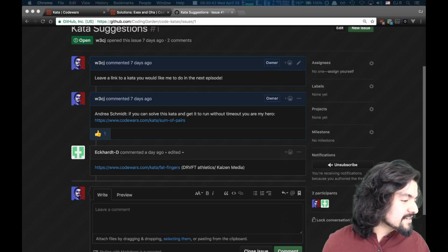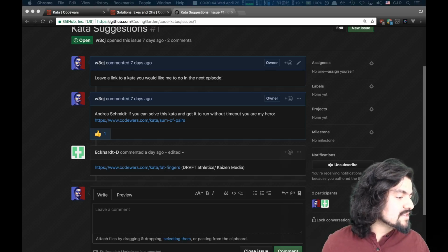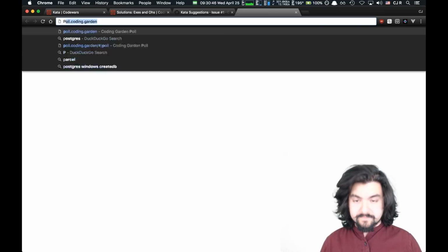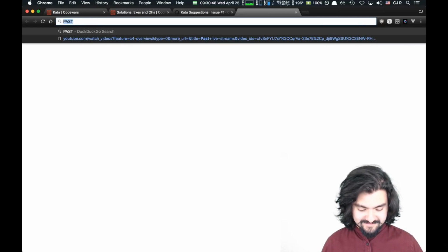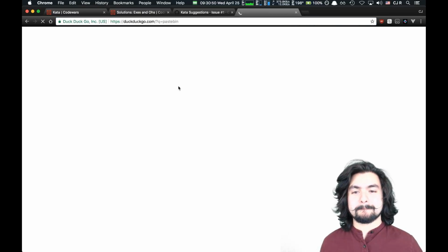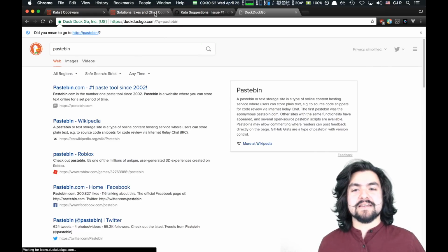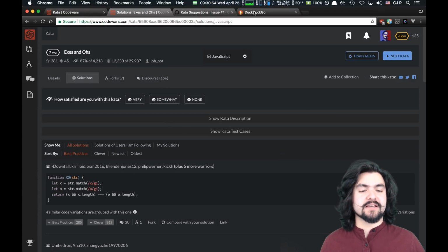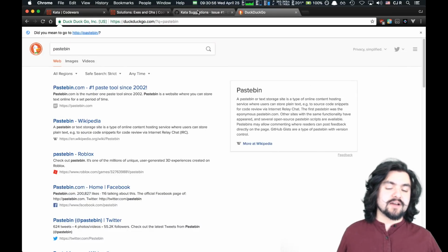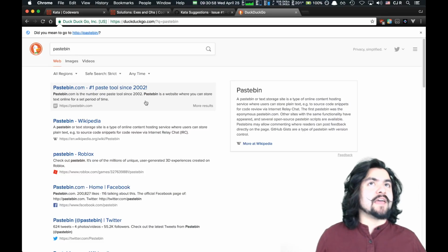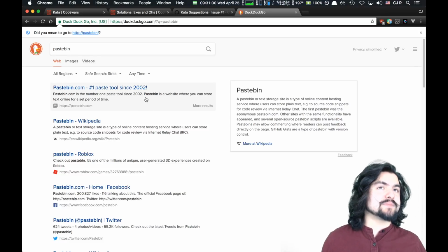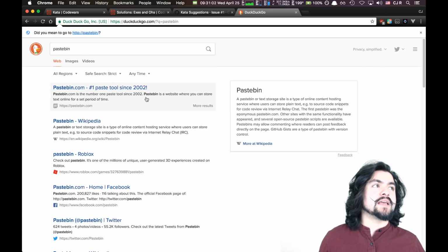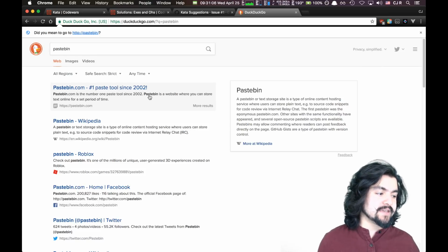Pastebin. Cool. So this is the pastebin ID. Let's look it up. Caps lock is on. We saw the JavaScript solution for it, and they had some weird logic in there. Like, if caps lock is on and you encounter an uppercase letter, it's making it lowercase, and that is not how caps lock works.